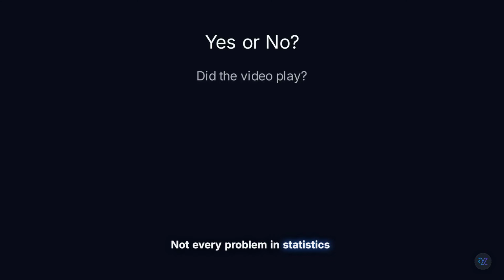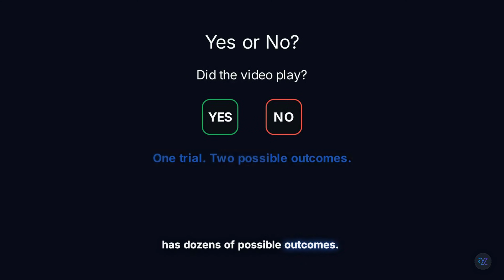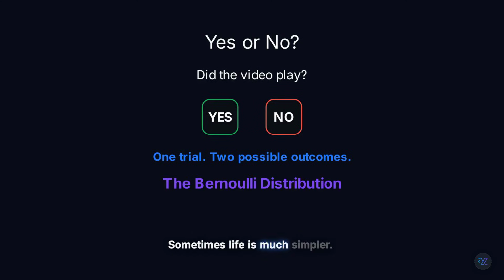Not every problem in statistics has dozens of possible outcomes. Sometimes life is much simpler. Did your login succeed? Did the email arrive? Did the customer buy the product? Yes or no. Whenever there's only one trial with only two possible outcomes, you're looking at a Bernoulli distribution.